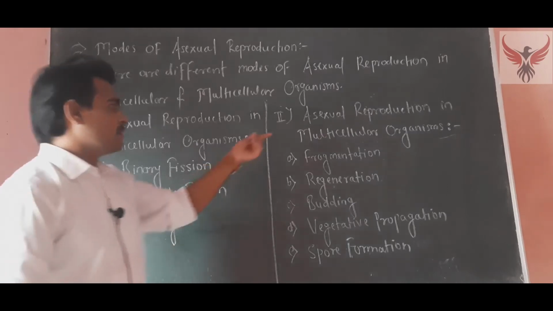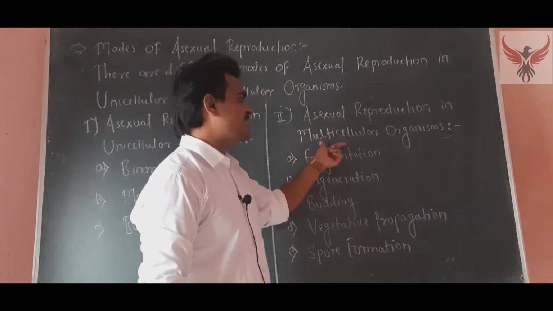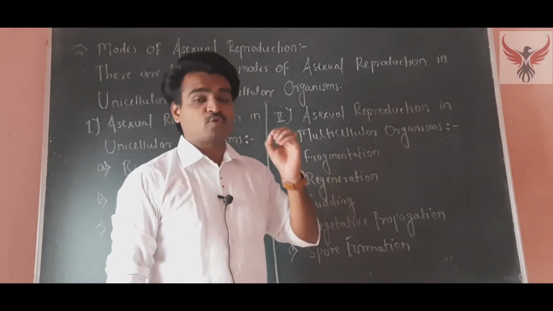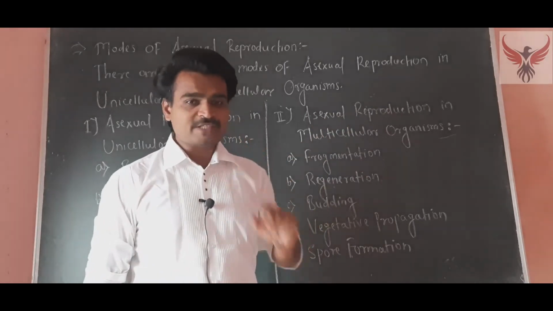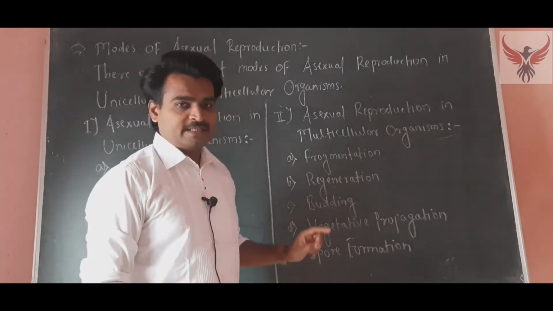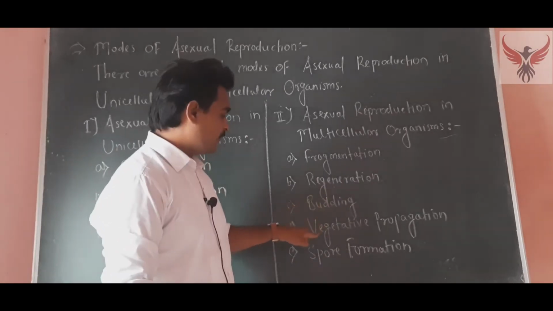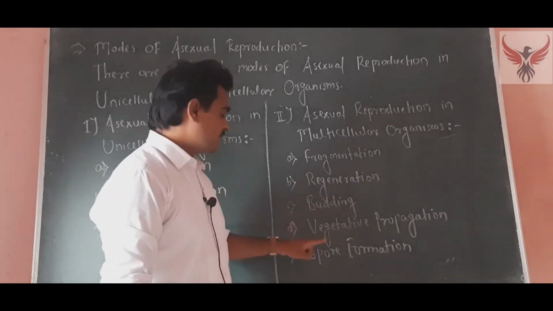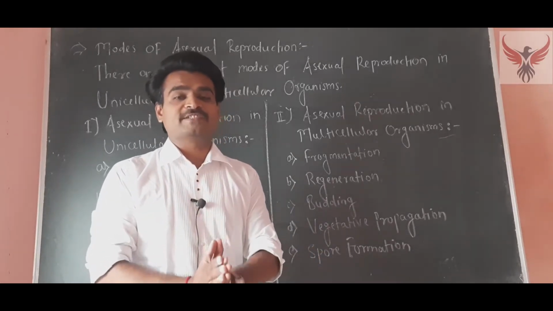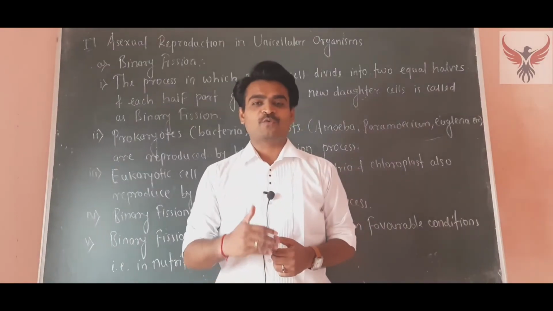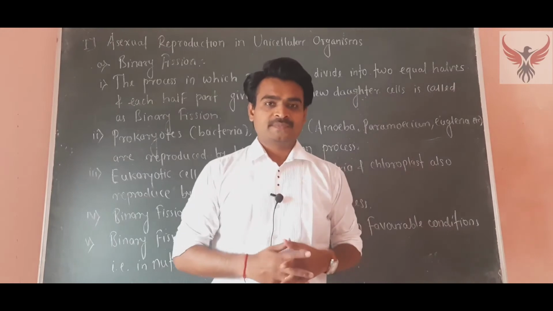In the second case, there are a total of five modes of asexual reproduction for multicellular organisms. The first is fragmentation, the second is regeneration, the third is budding, the fourth is vegetative propagation, and the fifth is spore formation. These are the five modes of asexual reproduction in multicellular organisms. Now we are going to study the different modes of asexual reproduction in detail.